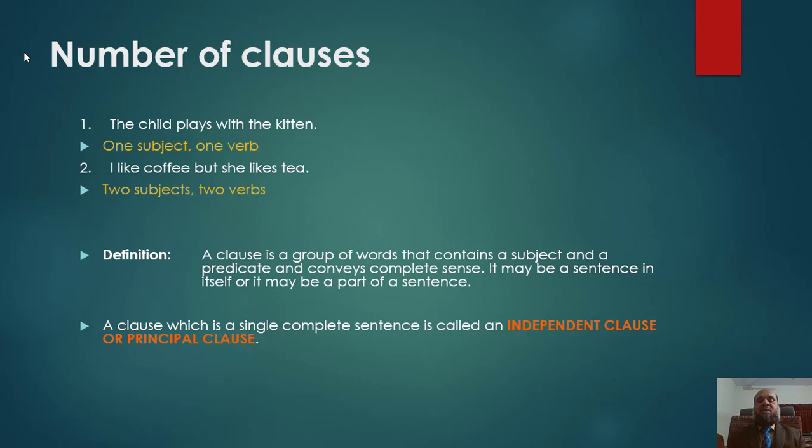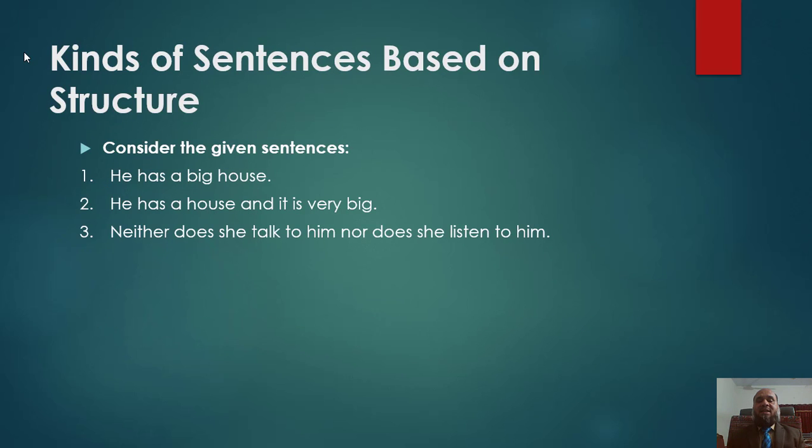So, we are going to define a clause. A clause is a group of words that contains a subject and a predicate and conveys complete sense. It may be a sentence in itself, or it may be a part of a sentence. Whereas a clause which is a single complete sentence is called an independent clause or principal clause. So we can say the sentence number 1, the child plays with the kitten, is an independent clause or a principal clause.